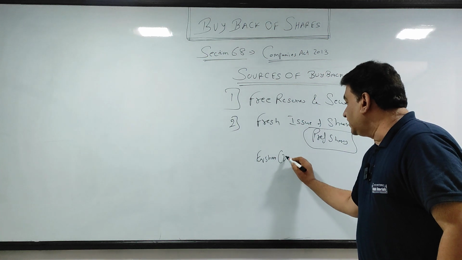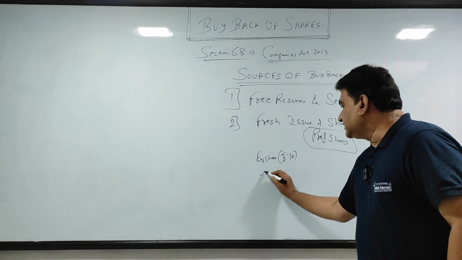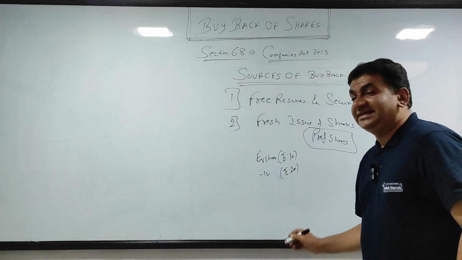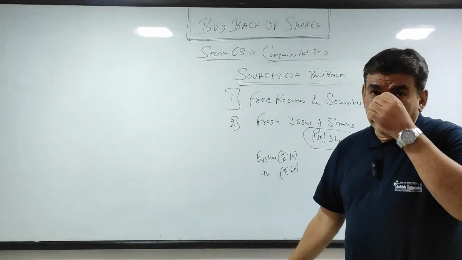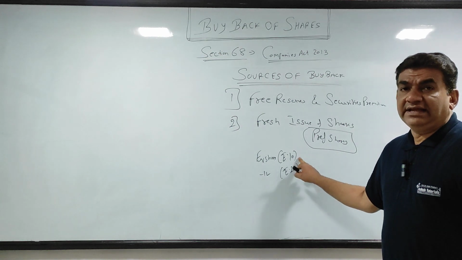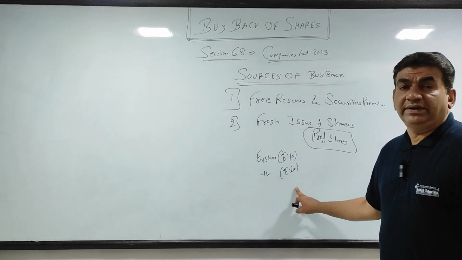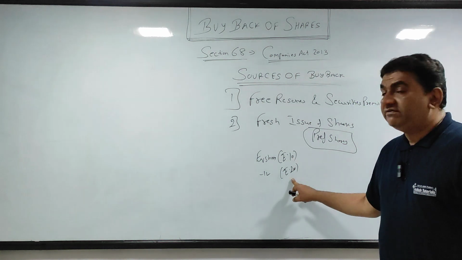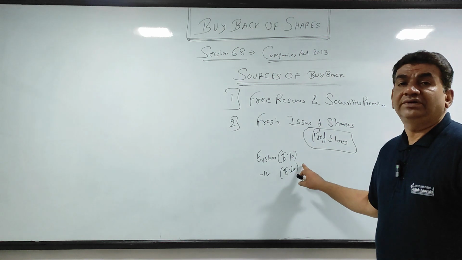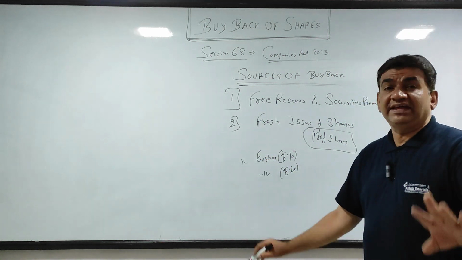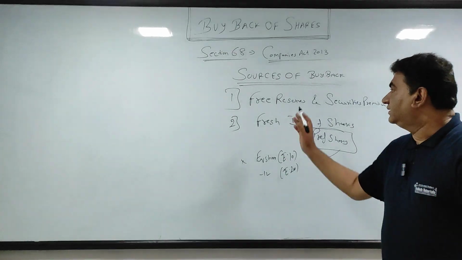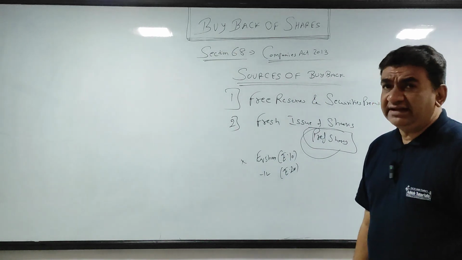Suppose you have two types of equity shares. One जिसका face value is 10 rupees. One जिसका face value is 20 rupees. ये सिचुएशन भी रेयर है, but point is there. If I am buying back 10 rupee वाला, I cannot make a fresh issue of 10. It will be 20. If I am buying back 20 वाला, I cannot issue 20 वाला. I will issue 10. This situation also is very rare because normally the company will go for this only, or they will try to take reserves first.